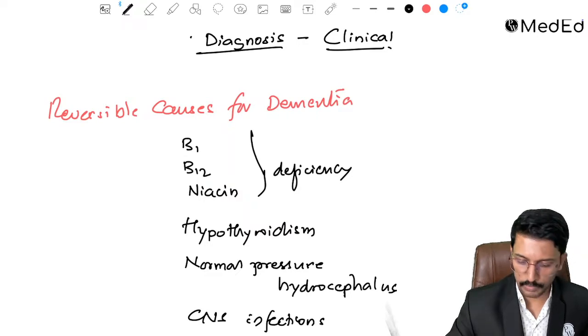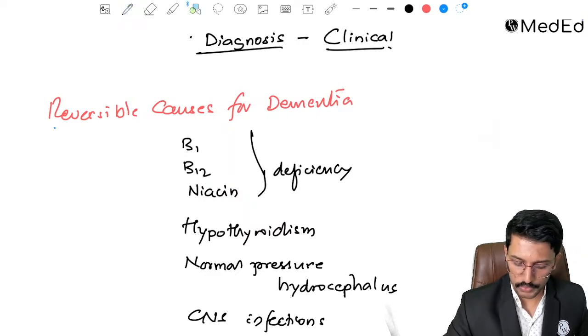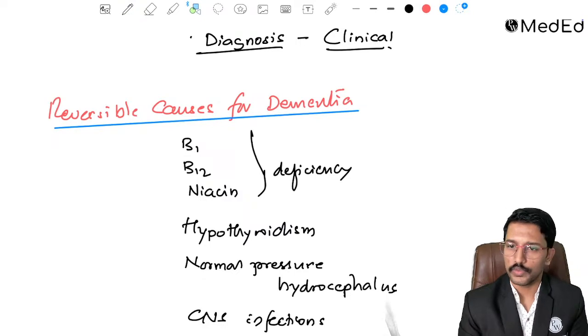So these are all reversible causes for dementia. Patient might have dementia, but once you treat the underlying cause, they can bounce back to normalcy.